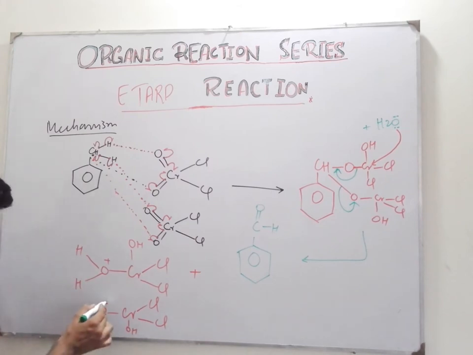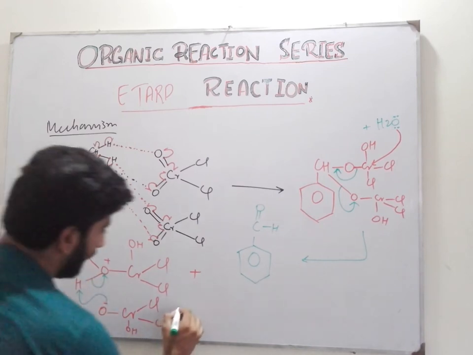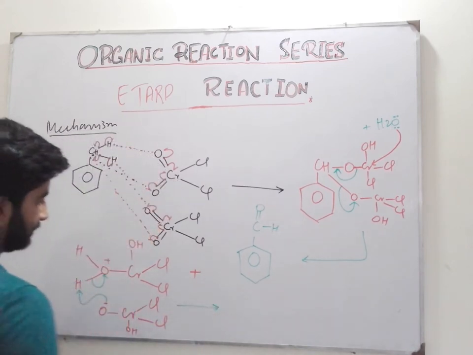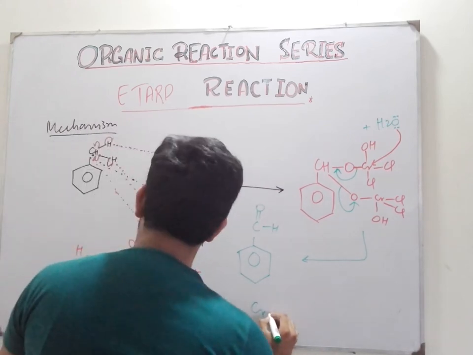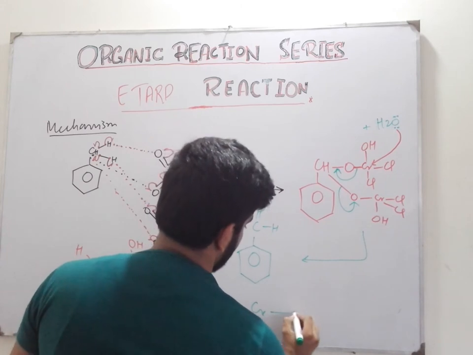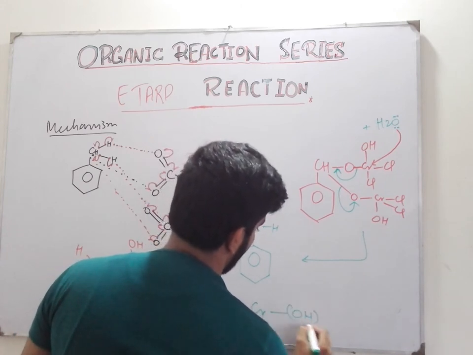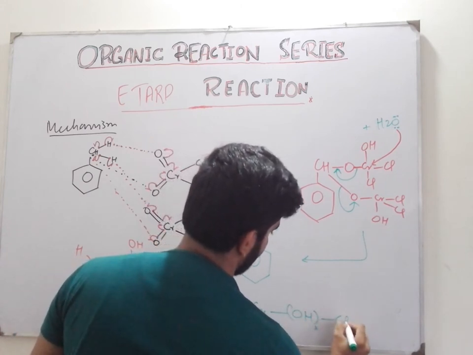This negative charge attacks this hydrogen, and these electrons are attracted by the oxygen, and there is formation of Cr, single bond OH twice with Cl2.